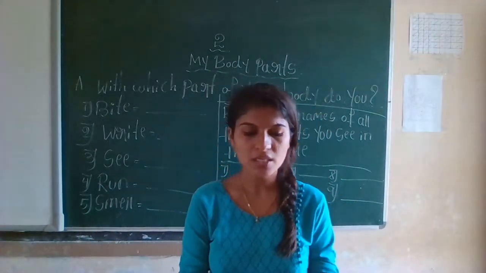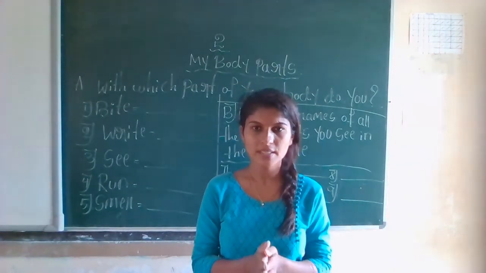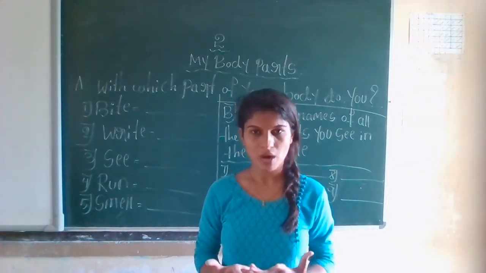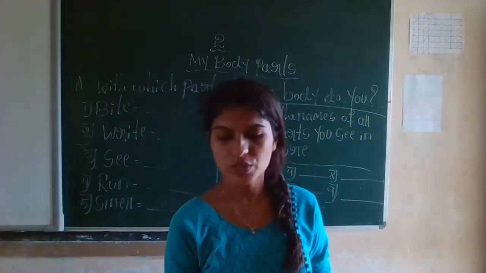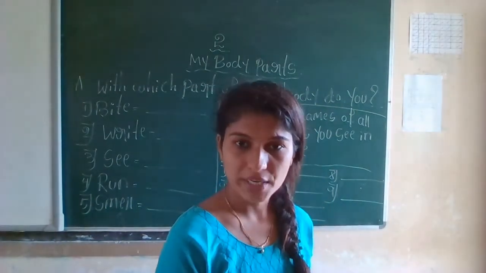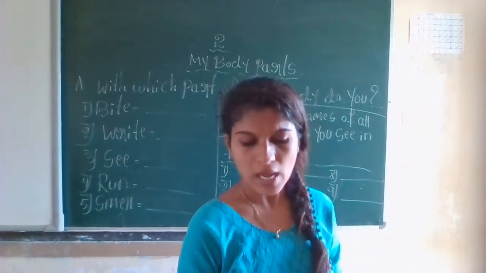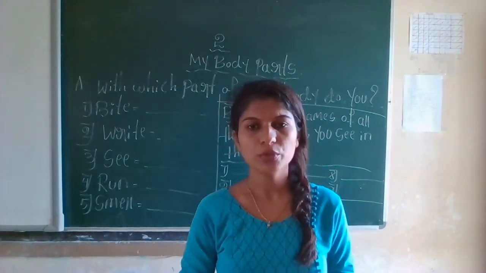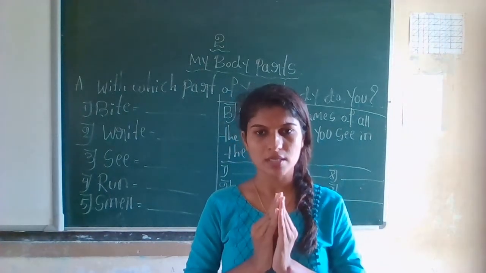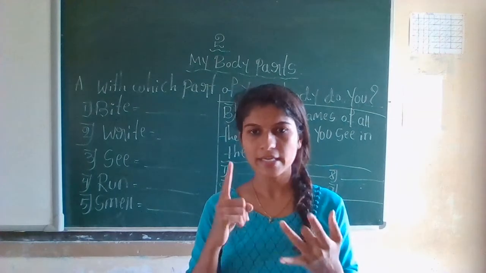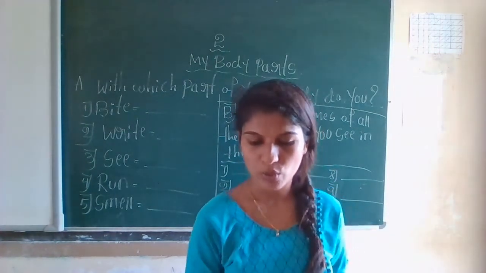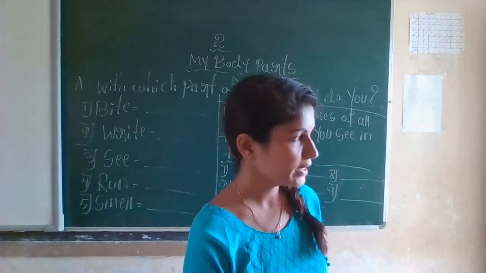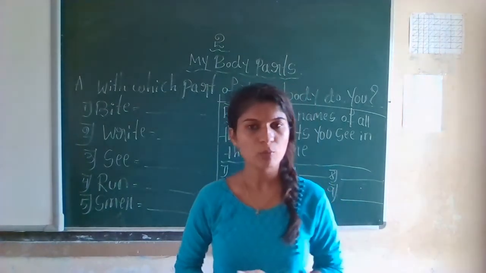In previous class we were discussing the chapter on my body parts, and in this chapter we already learned what our body is, what our body parts are, and which kinds of functions our body parts do. I told you to draw three body parts: nose, eyes and ears. I hope you did your homework, and I already taught you the functions of our body parts.